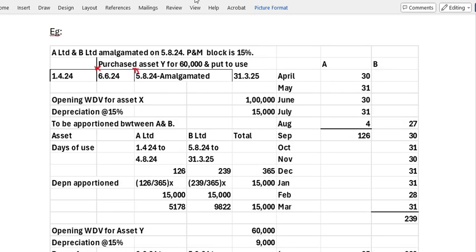Let us consider an example. There are two companies, A Limited and B Limited, and A Limited and B Limited amalgamated on 5/8/24.